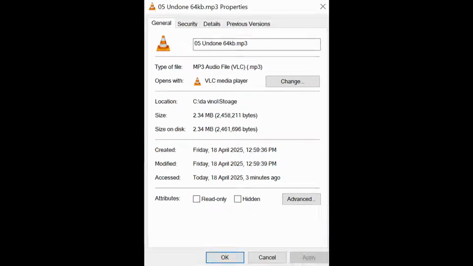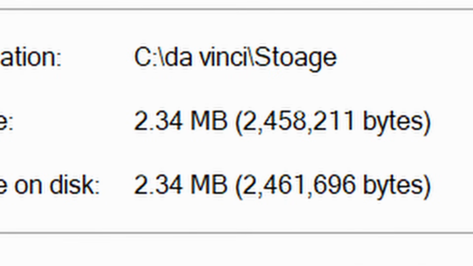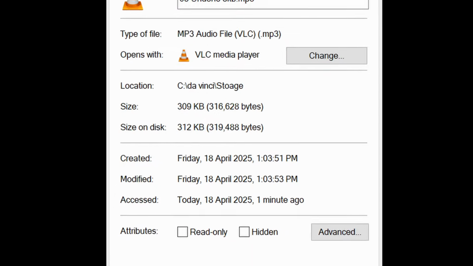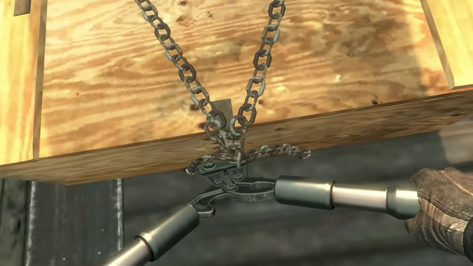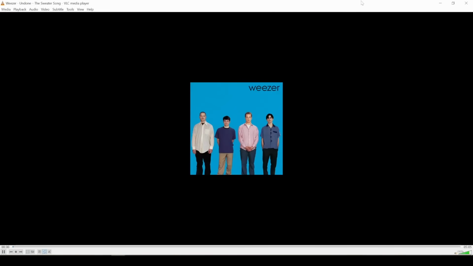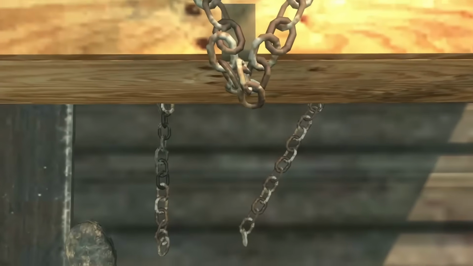So 64 kilobit bitrate? Okay, that's still over the data limit. You know what? Let's just put it to 8 kilobits. Yeah, let's go, we're under the limit. We have so much data to spare. I can listen to about 15 minutes of audio in 1 MB. That's when disappointment sets in.